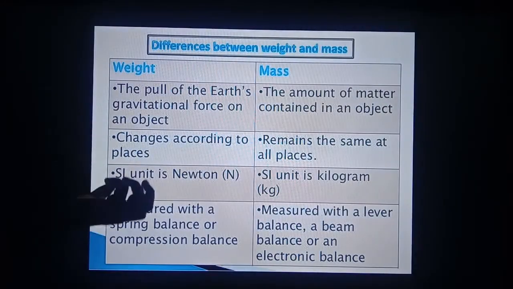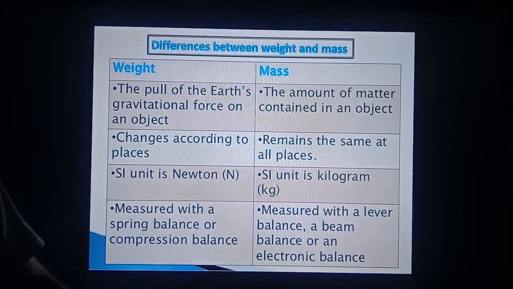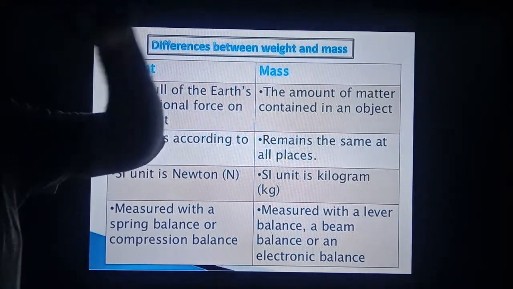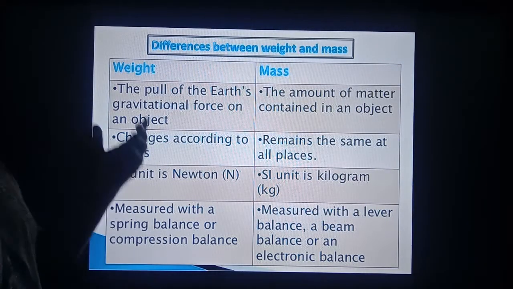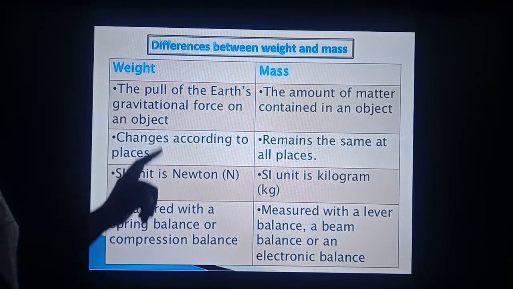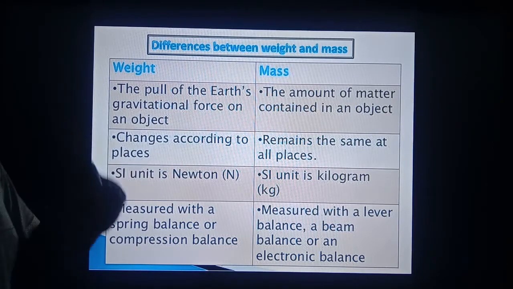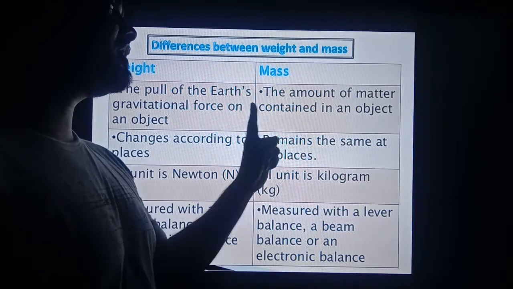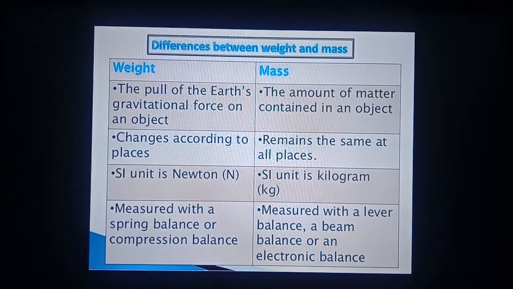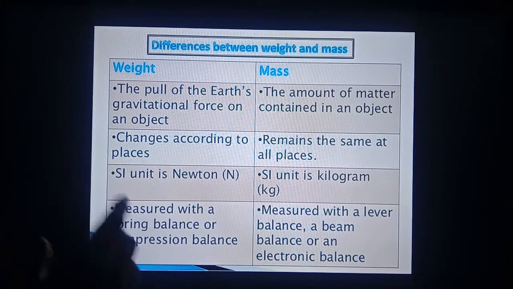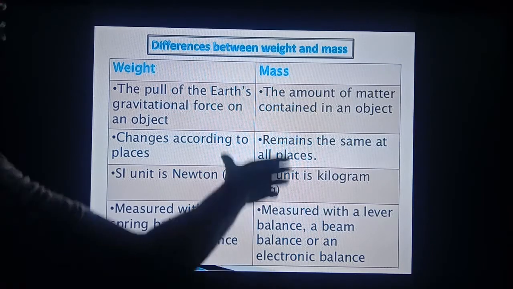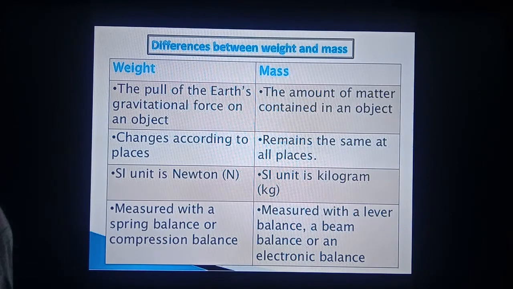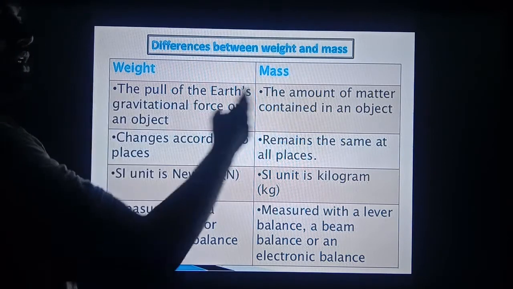Last topic, you have to learn the difference between weight and mass as well as their individual definitions. Suppose you are asked what is weight. The pull of Earth's gravitational force on an object is called weight. What is mass? The amount of matter contained in an object is known as mass. If you are asked to write the difference between weight and mass, then you have to write in this format. Number one, you have to write their definitions.